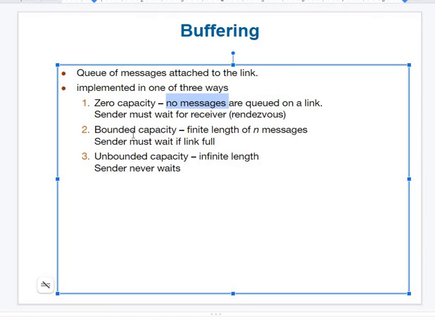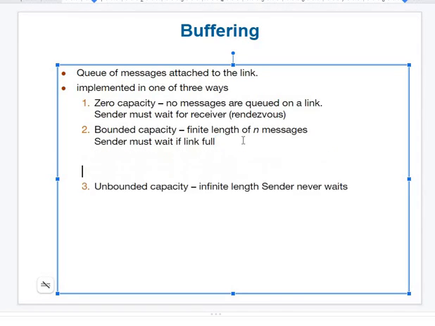Then the bounded capacity buffer. What do we mean by bounded capacity buffer? It is going to store information for some limited amount until it becomes full. There will be some predefined capacity, for example 10 bits, 1 KB or 2 KB of buffer. They can store only up to that quantity of data, and beyond that they cannot store data. Then there is the unbounded capacity buffer, where there is no limit on the total storing capacity of the data, so they can store any amount.